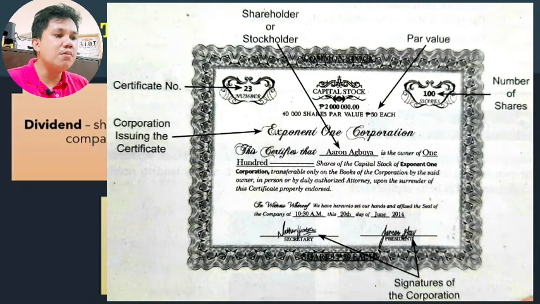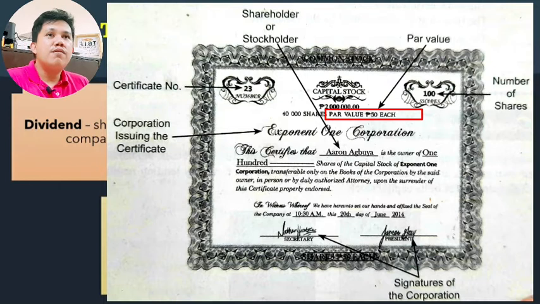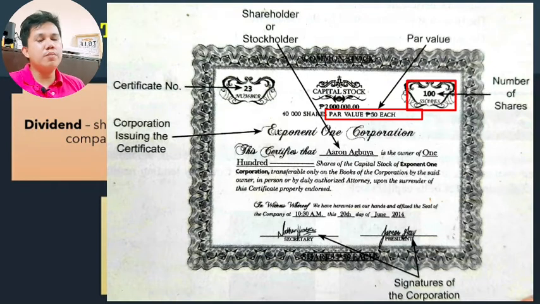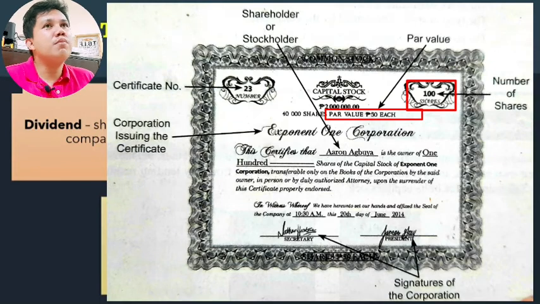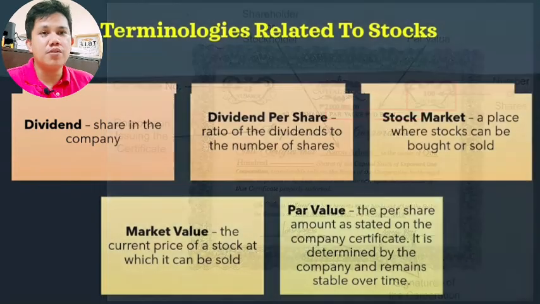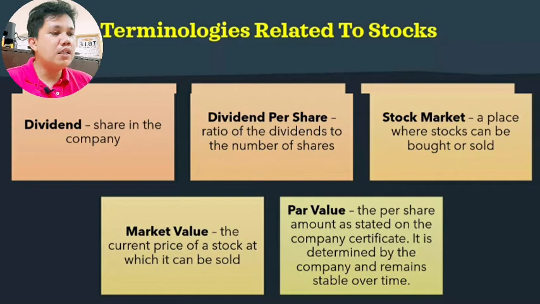It is determined by the company and remains stable over time. Like for example, ang par value ng stock certificate is 50 pesos and then meron kang 100 shares. So, ibig sabihin, ang total investment mo is 5,000 pesos. Tsaka yung par value, it will remain stable over time. So, kung 50 pesos yon, dun sa ikaw ay maging part ng isang company, par value ng kada share is 50 pesos sa lahat ng investors or stockholders ng company.